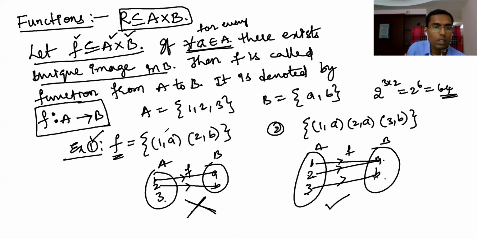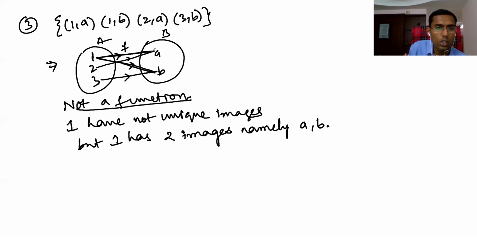All right. Then the third example: one has 2 images. Here only the first condition failed. One should have only one image. It should not have zero images, and it should not have more than one image. It should have only one image. One has 2, so here we understand: you need not write the arrow diagram. One has image a, one has image b. That means one has 2 images, a and b. Therefore it is not a function.